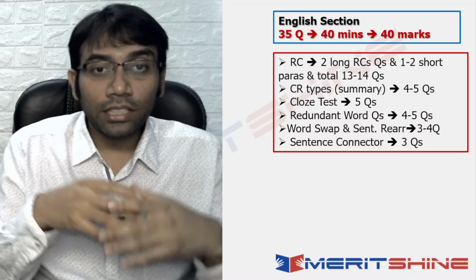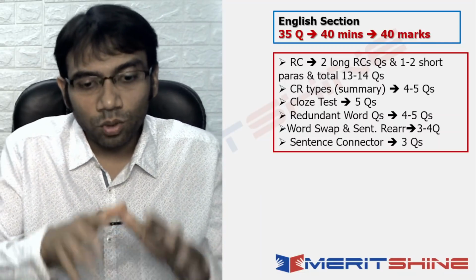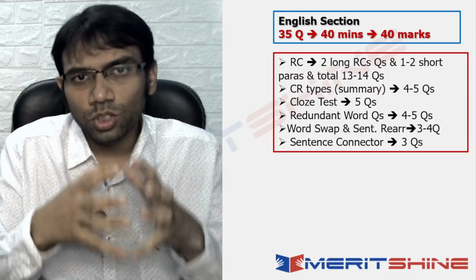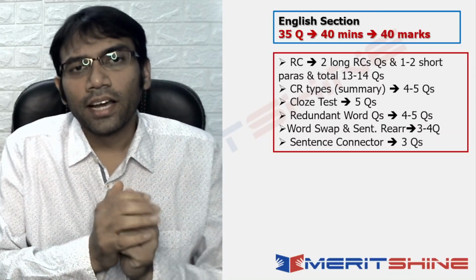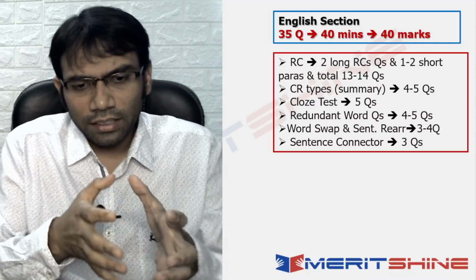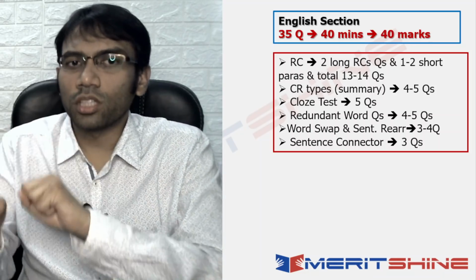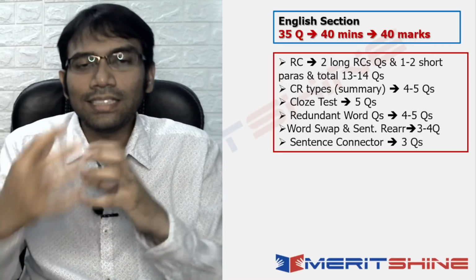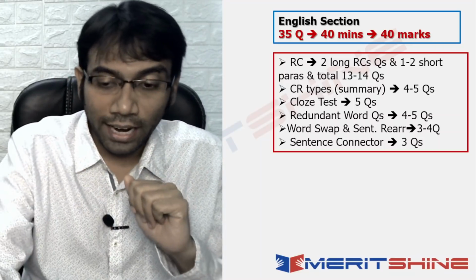Now coming back to the difficulty level, obviously once I get the paper in front of me, only then will I be able to tell you exactly what kind of paper it had been. But gauging from what our students told us, because they had been able to mark 30, 32, 33 in the English language section also. So they thought that if in mocks they were able to do 25 plus, they were able to do 30 plus here. Okay. So that is an indication that maybe it was a little easier than what the mocks give you. Okay. So I'll put it in the easy to moderate category.